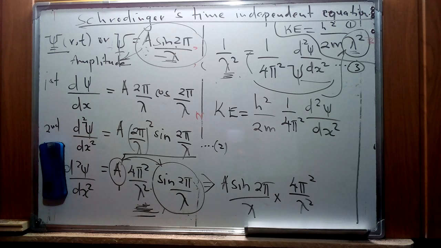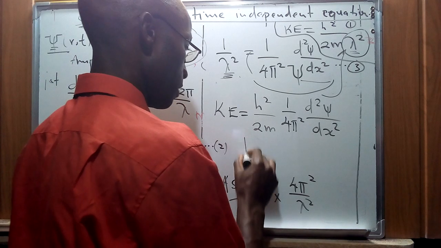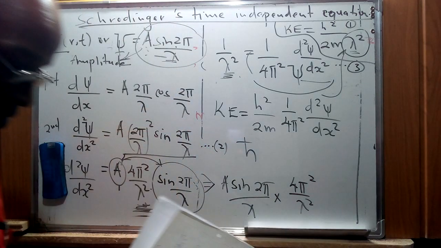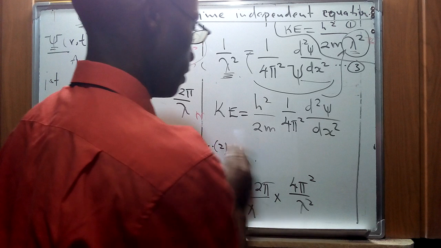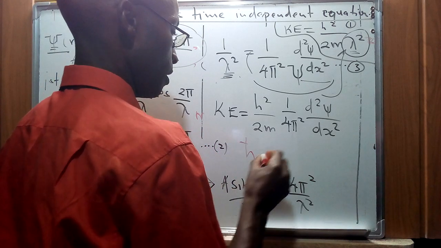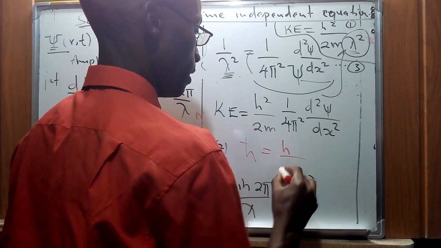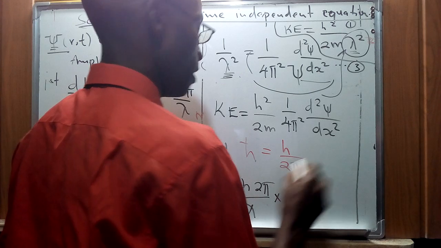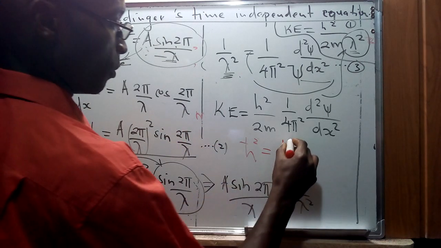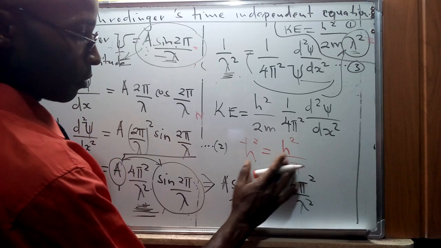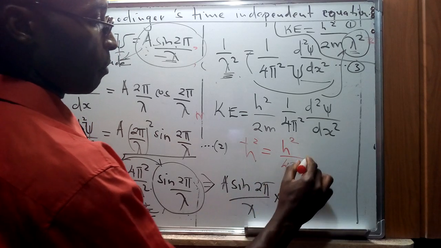But we have a reduced form of Planck's constant that I'm going to use in this case. Of course, it is written as h bar. So this reduced form of Planck's constant is written as h bar, which is h, the normal h, over 2 pi. So if I square this one, I'm going to have h squared over 4 pi squared.